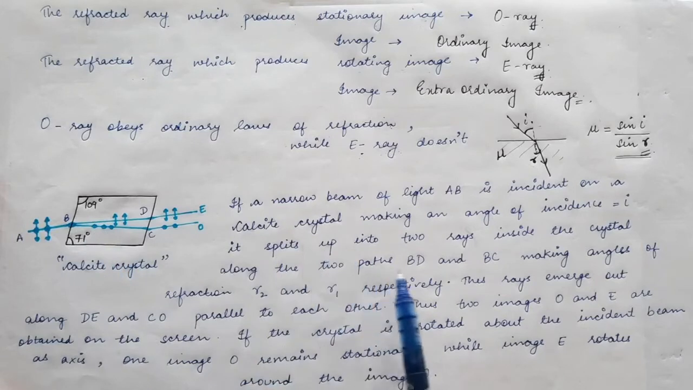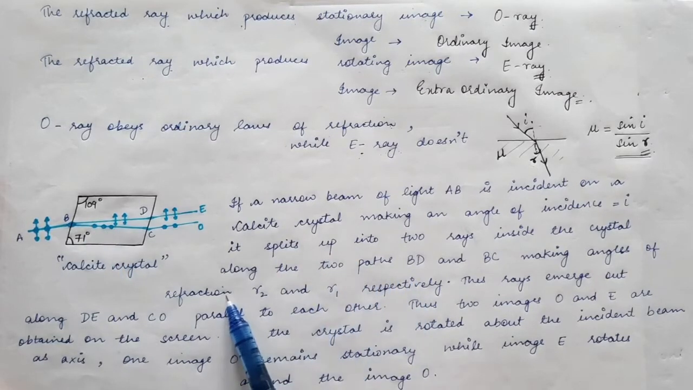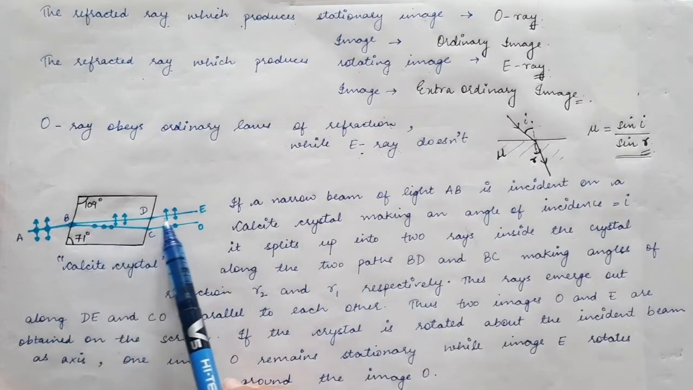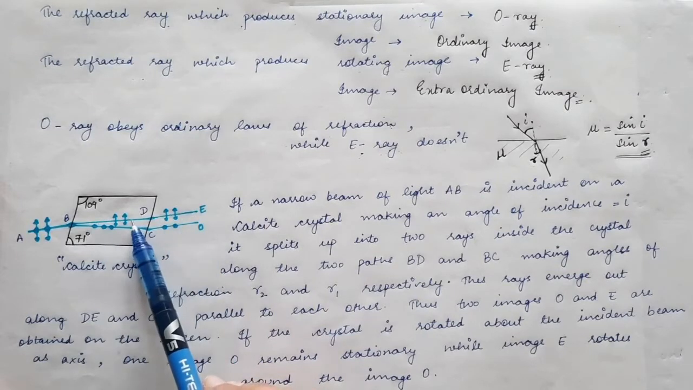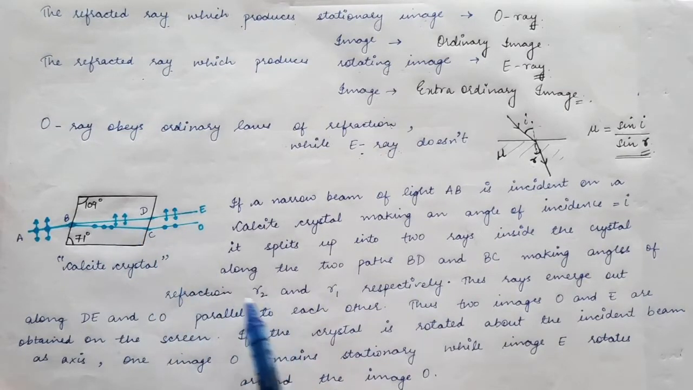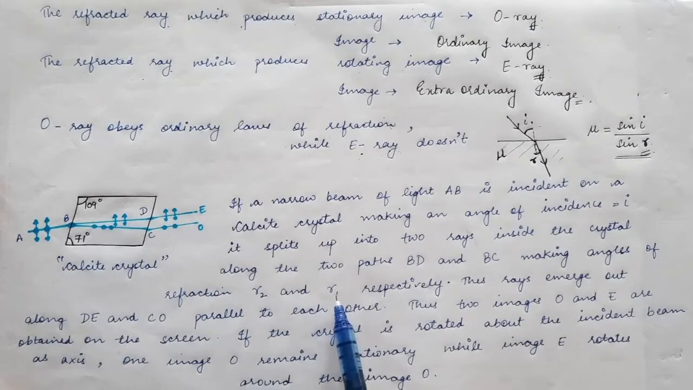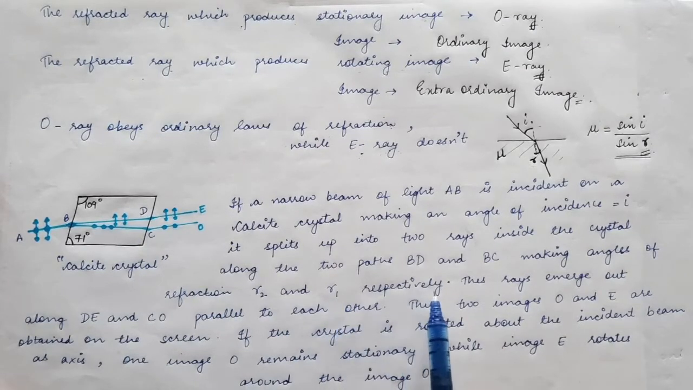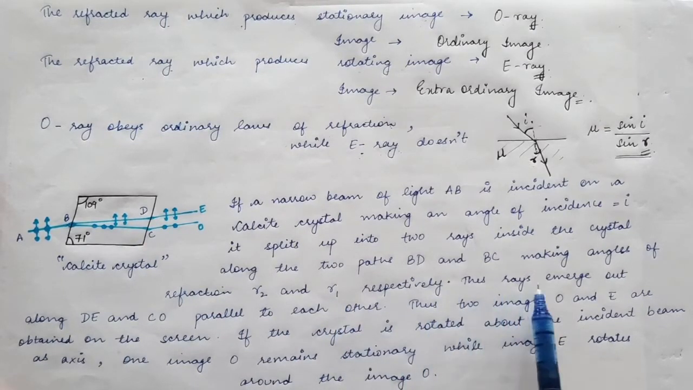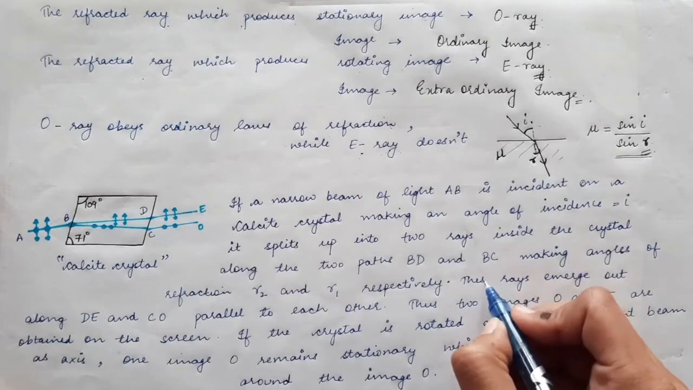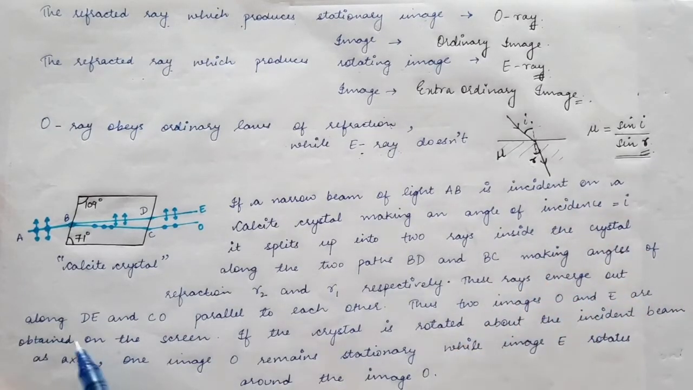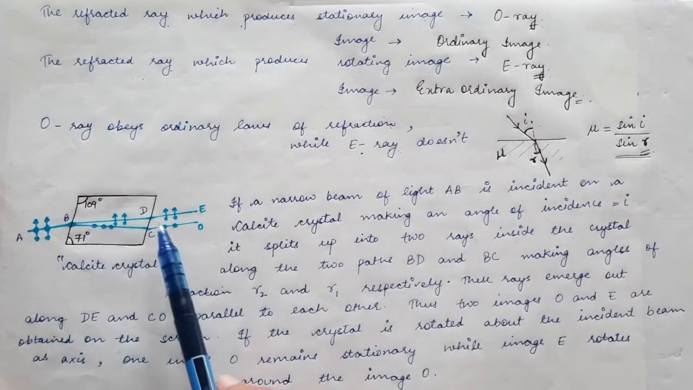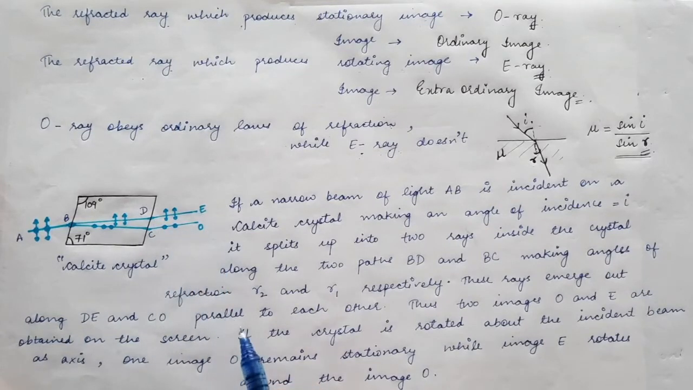Let's say the angle of refraction for the ray at the top is equal to R2, and the other ray has angle of refraction, let's say, R1 respectively. These rays emerge out along DE and CO, parallel to each other.